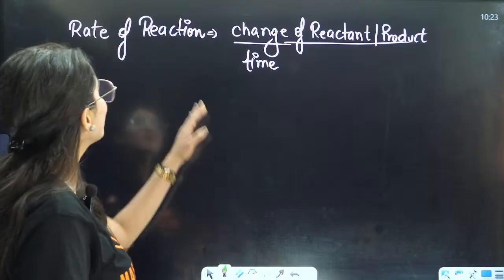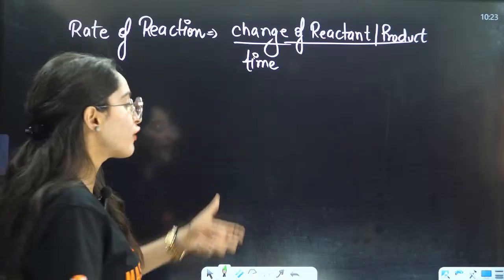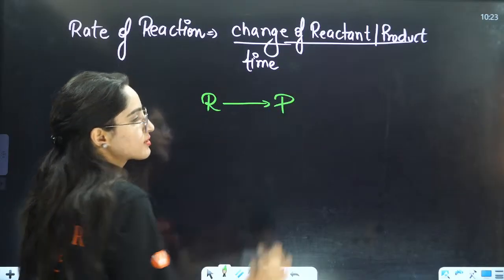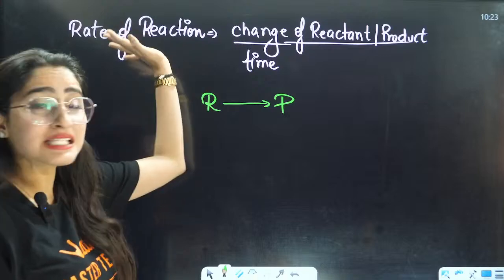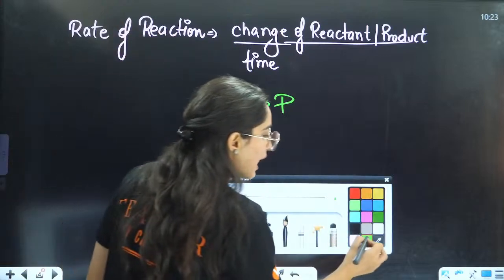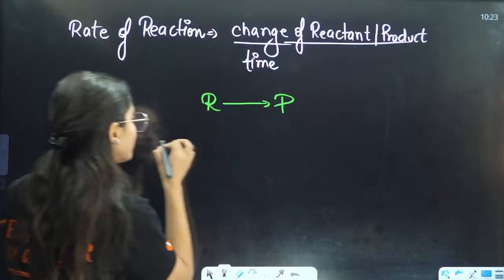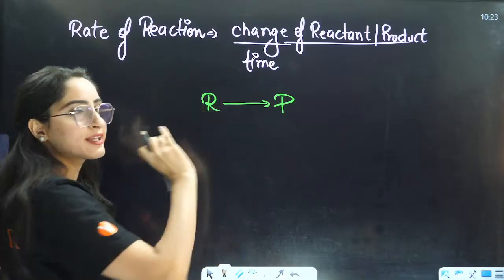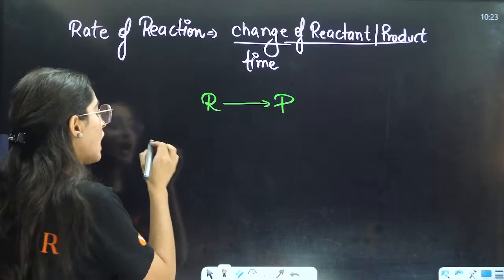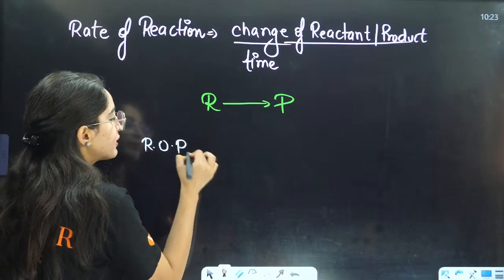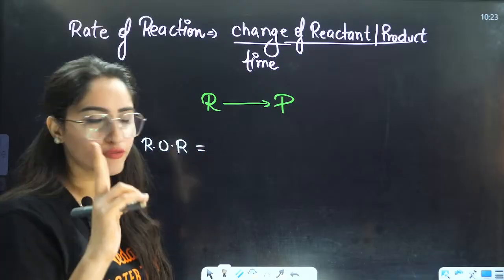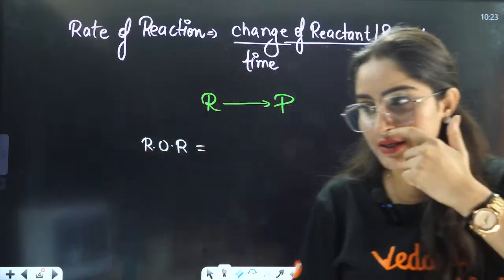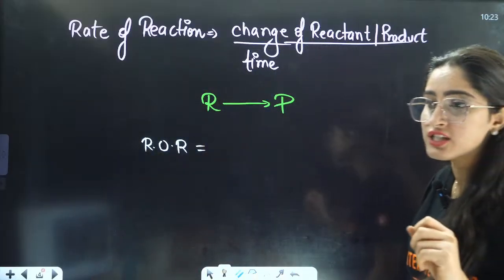Okay, so now this is rate of reaction. Now, for example, I talk about a reaction. These are the reactants. They are changing to products, right? Now, this rate of reaction, I'll represent by ROR, okay? ROR means rate of reaction. Instead of writing that again and again, I'm simply writing ROR. So, ROR can be written in two forms. One is change in reactants, other is change in products, right?